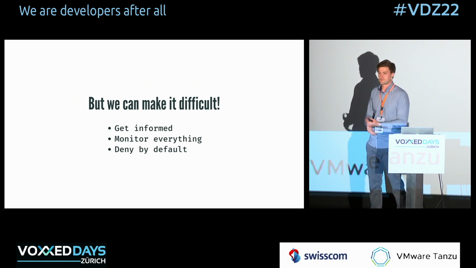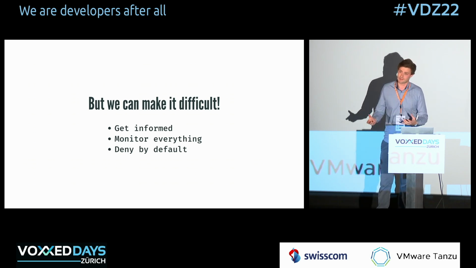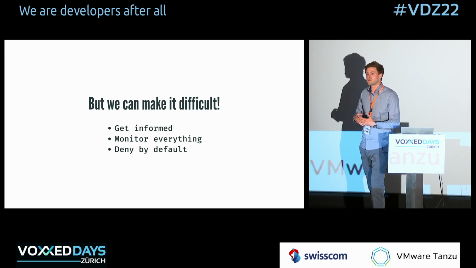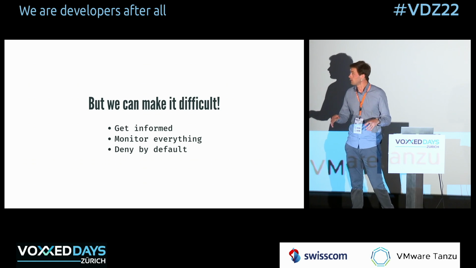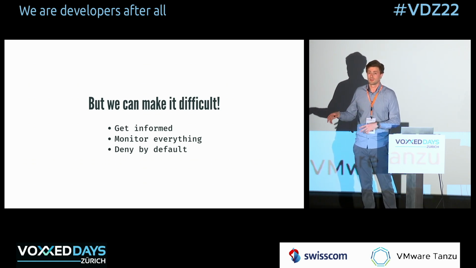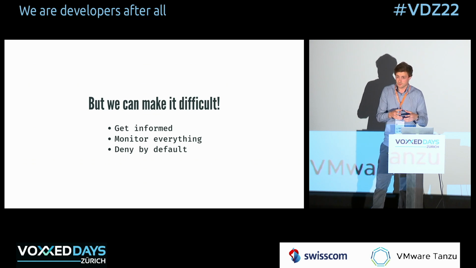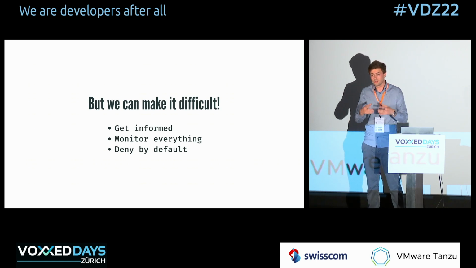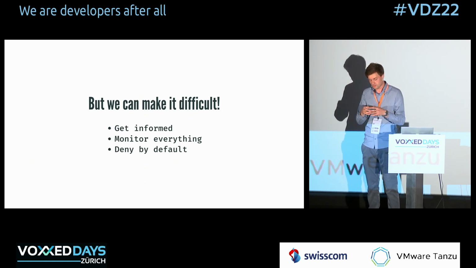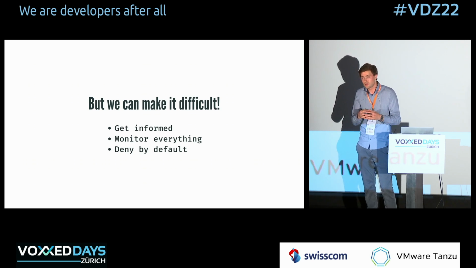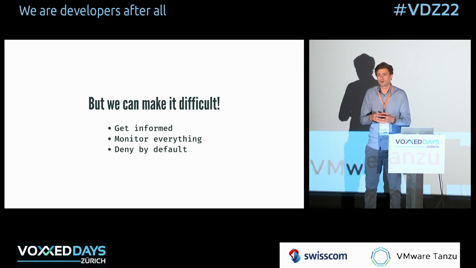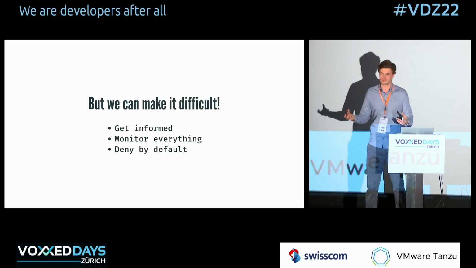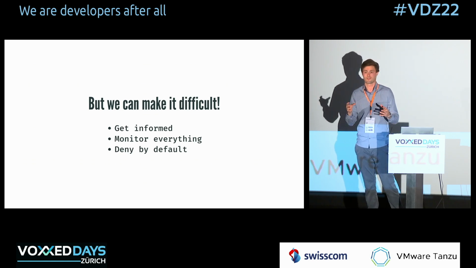And the main thing is obviously get informed. The better you know Kubernetes, the less likely you are to make a major mistake. But also monitor everything you do, or everything that is being done on the Kubernetes cluster. For example, the application we accessed at the very beginning, where we took advantage of the remote code execution, right? If you monitor the network traffic that comes and goes from that application, and you suddenly see, I think, a 44 megabyte package being pulled from the Kubernetes download page, you know something's wrong, right? This should pop a red flag. Someone should get informed from that.